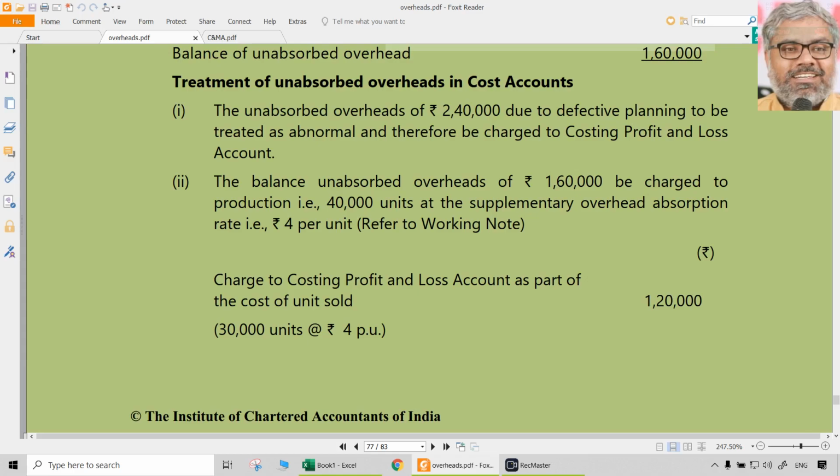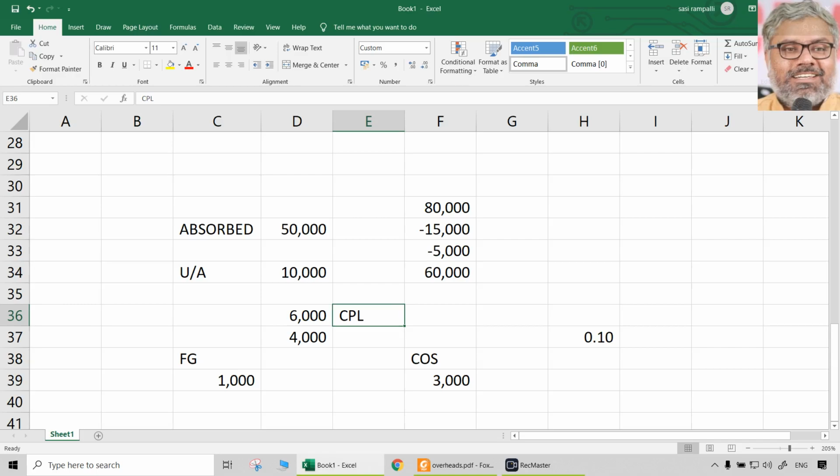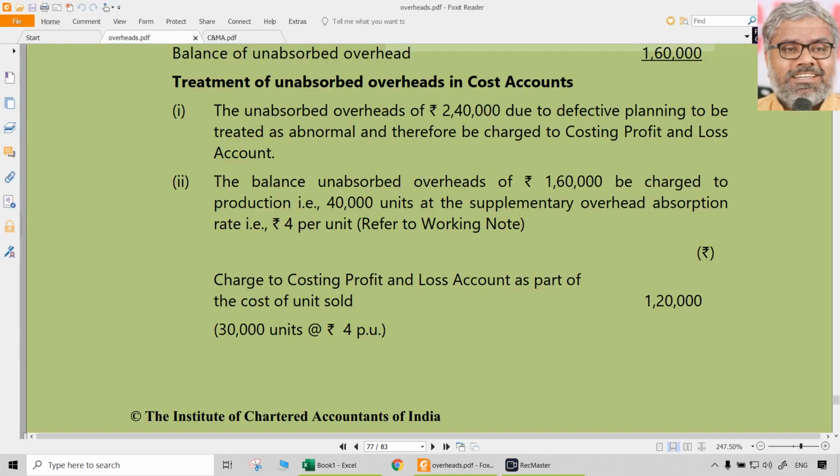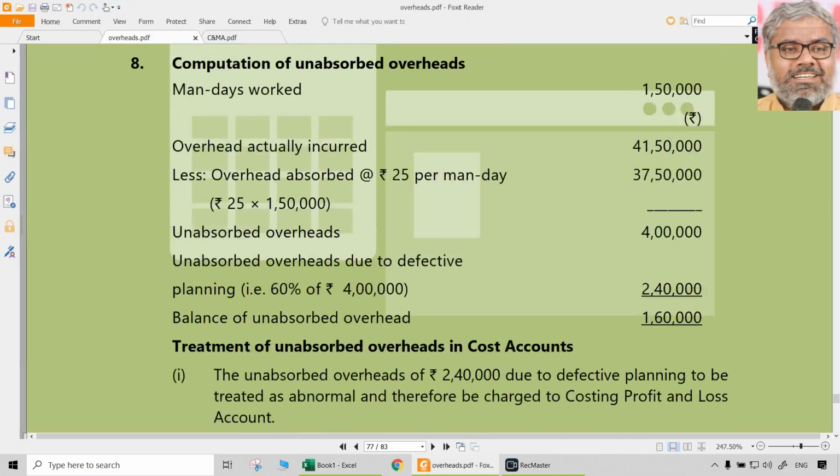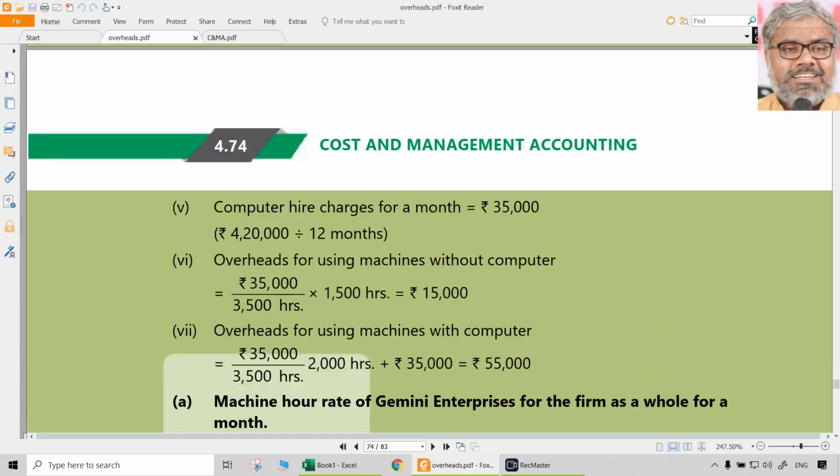And then the balance of unabsorbed overheads, whatever it is, that should be charged to production. And of course, production is one thing, but that will adjust either cost of sales or finished goods or work in progress, as the case may be, depending upon whatever is there in that question. In this question there is no work in progress, hence cost of sales and finished goods are adjusted, because it is under absorption. 3,000 cost of sales will be increased, and finished goods stock value also, closing stock, will be increased by 1,000. That's all. That is how the under absorption of overheads or over absorption of overheads will have to be treated. Simple.